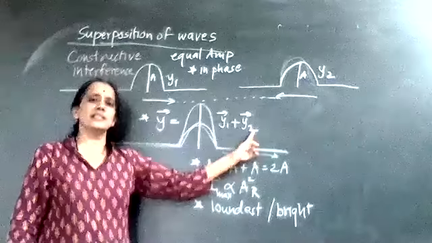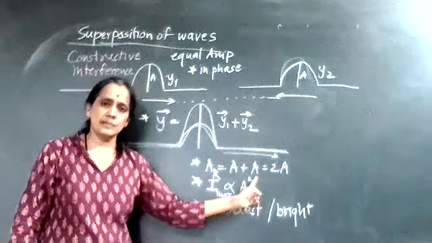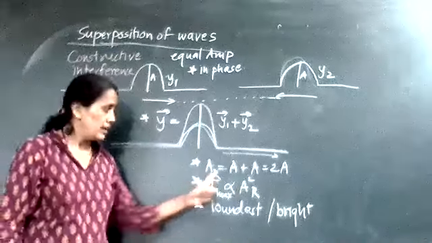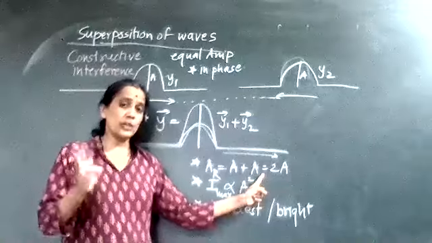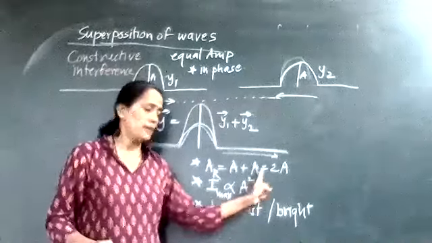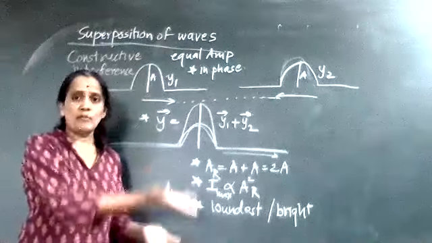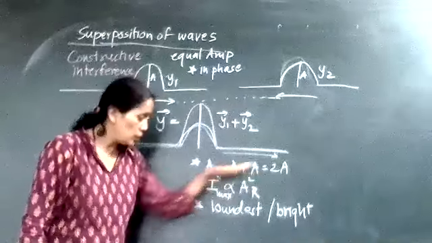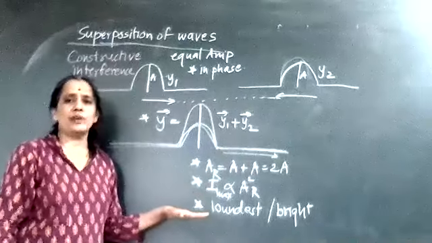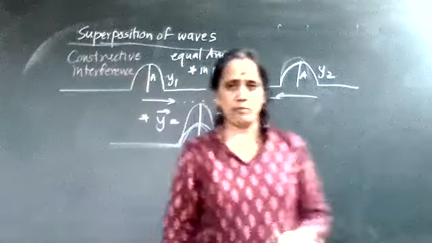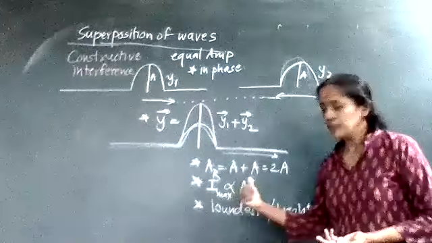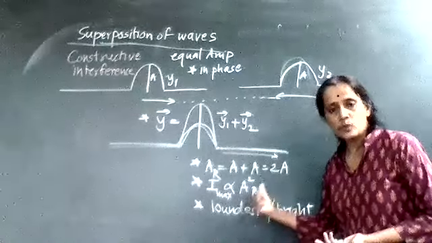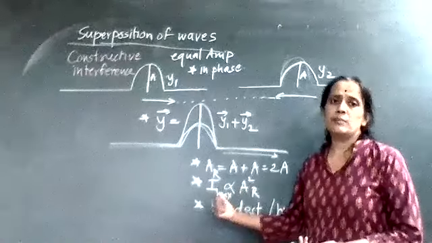Now, displacement increases means what? Amplitude also rises. So the resultant amplitude, indicated by the letter AR, is equal to A plus A, because both the amplitudes are the same. So A plus A means it becomes 2A. So the amplitude of the resultant is increased. If amplitude increases, automatically the intensity of the wave, which is directly proportional to the square of amplitude, will become directly proportional to AR squared. AR is maximum, so the square is maximum, so the intensity is maximum.